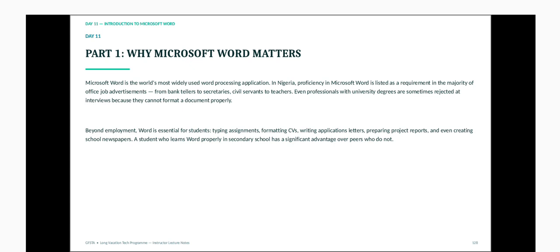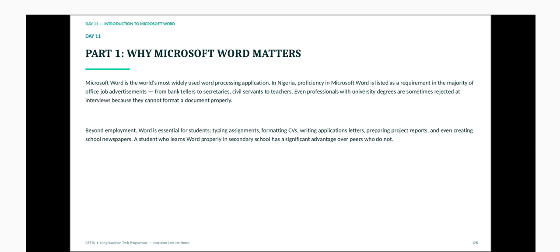From bank tellers to secretaries, civil servants to teachers, even today, as a teacher, you must know how to use it, because this is the era of technology. One of the reasons why you enrolled for this course. Even professionals with university degrees are sometimes rejected at the interview because they cannot word process documents or format them properly. Even from the letter they submitted, you could see that it was not properly formatted.